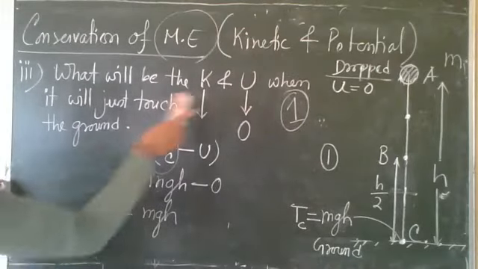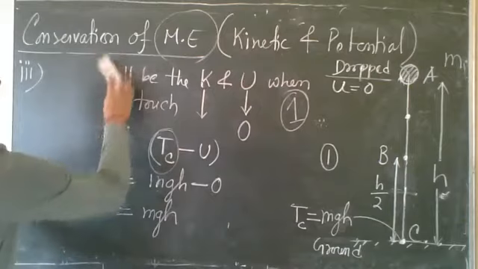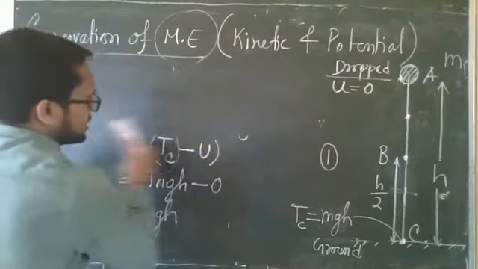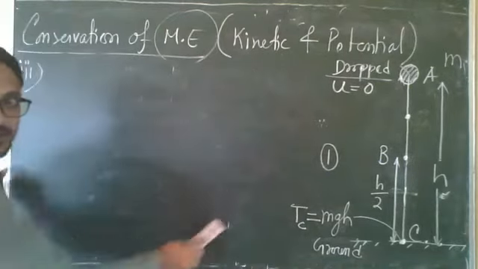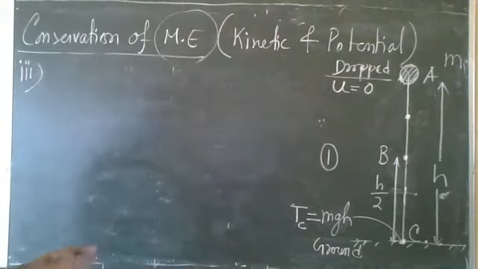Okay, last question from this one. If you have any query, then raise your hand.